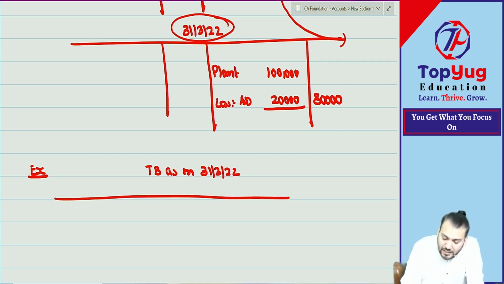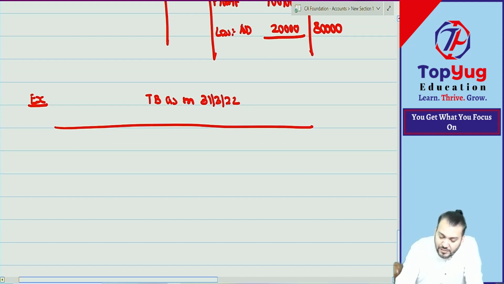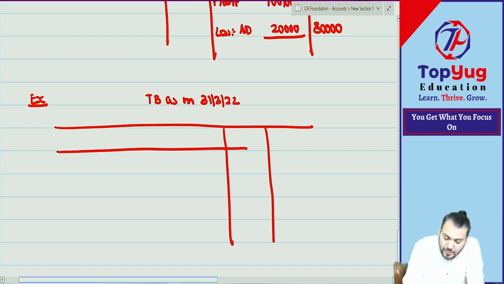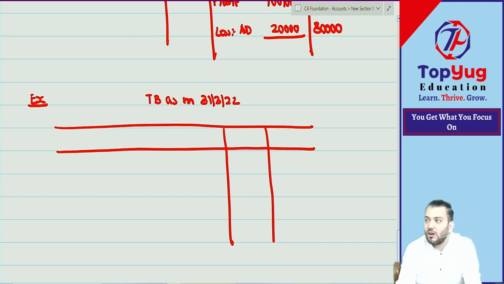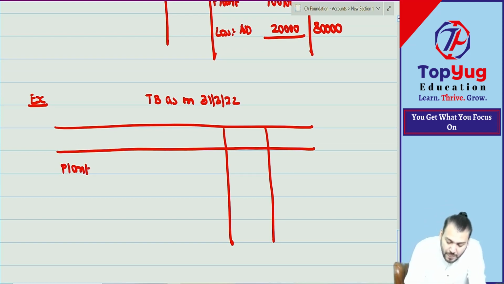And let us assume that till now the depreciation of the current year has not been recorded. So can I say the plant account will come at how much? 1 lakh. Debit or credit? Debit.